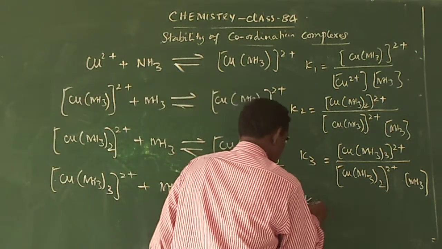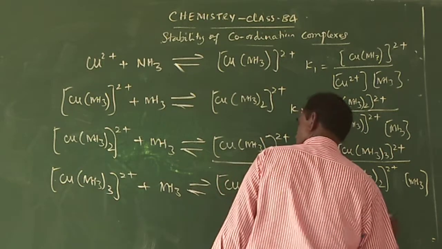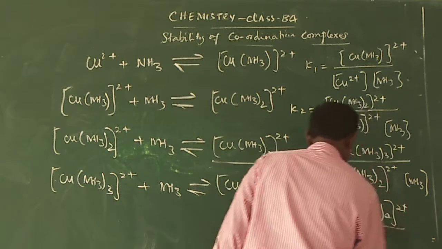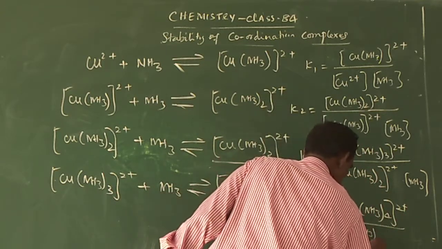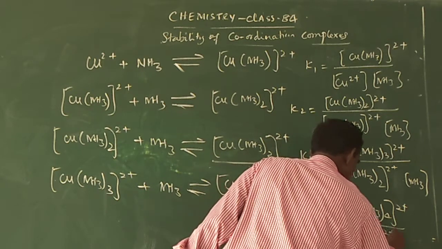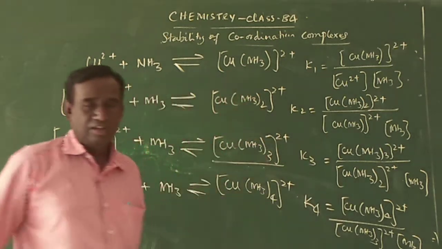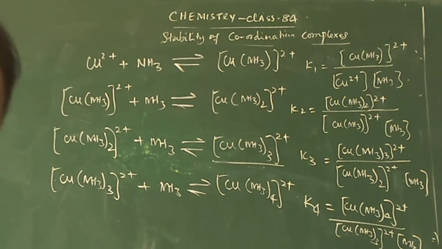Now K4 is equal to the concentration of Cu(NH3)4 2+ divided by the concentration of Cu(NH3)3 2+ into the concentration of NH3. So this is how we can write the equations.